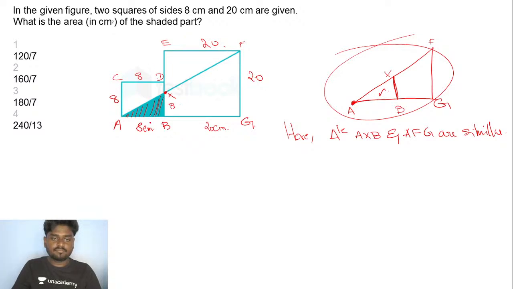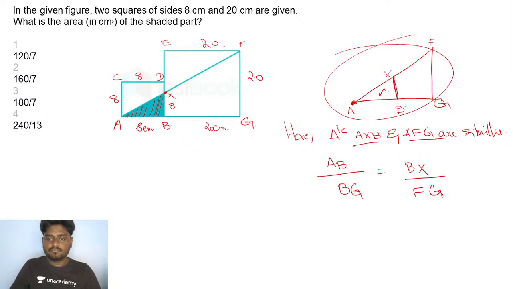Now can I say that, since the triangles AXB and AFG are similar, AB by BG is equal to BX by FG. Is that clear? This is the relation we need to use here.